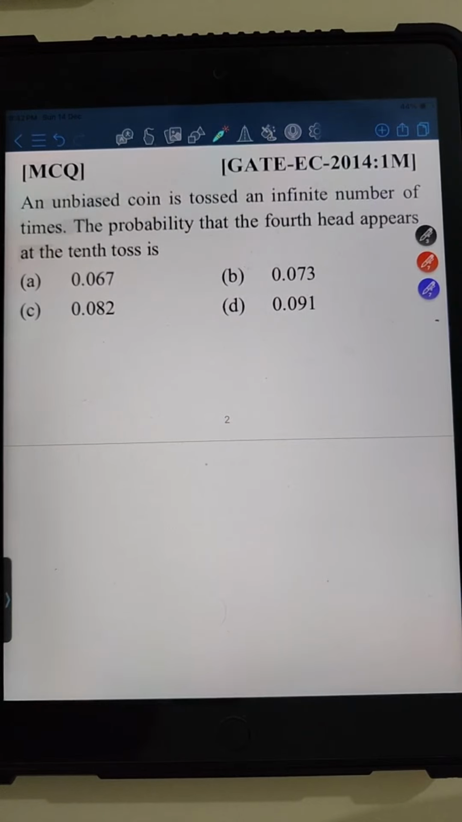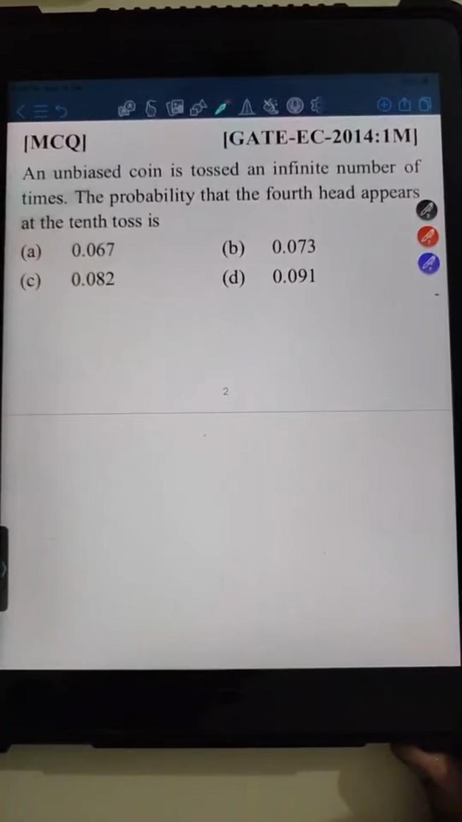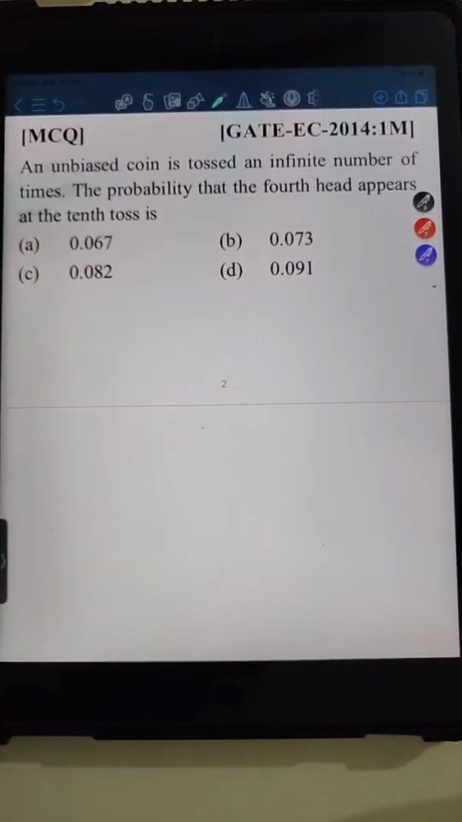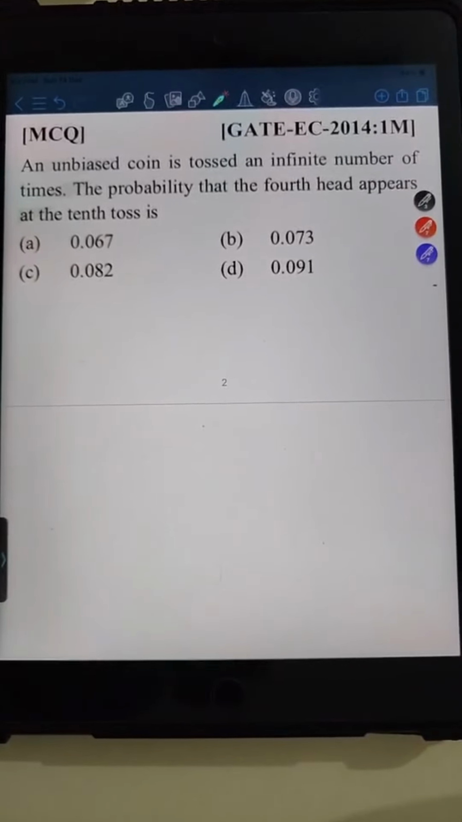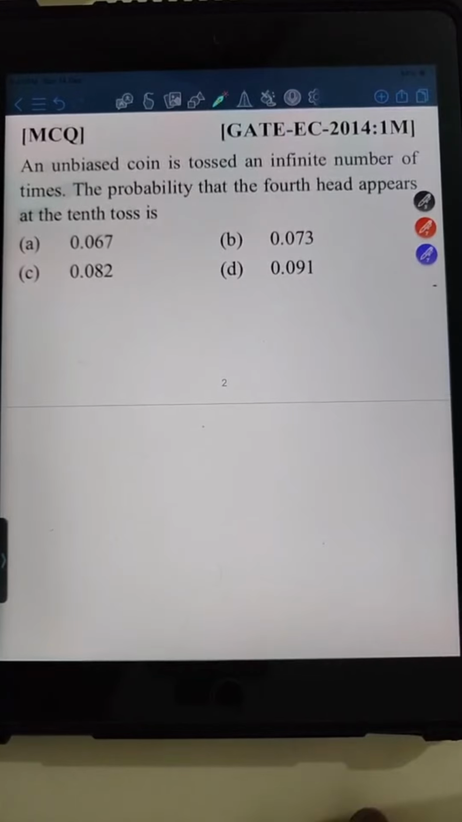और किसी का option C आ रहा है क्या? Anyone else who has got the option C as the answer? Anyone else who has got the answer C option? Anyone?